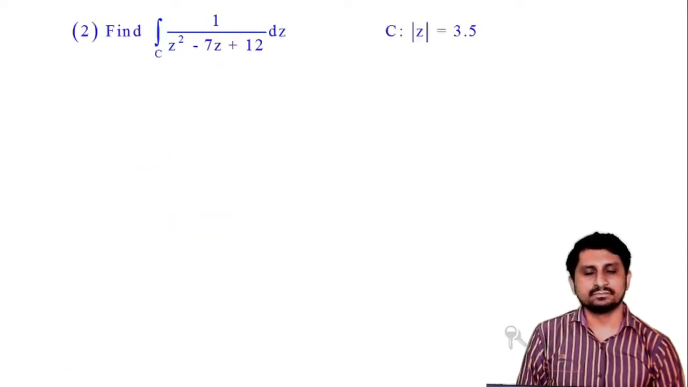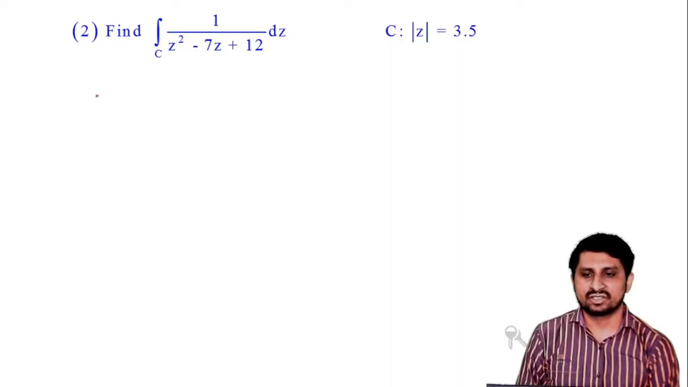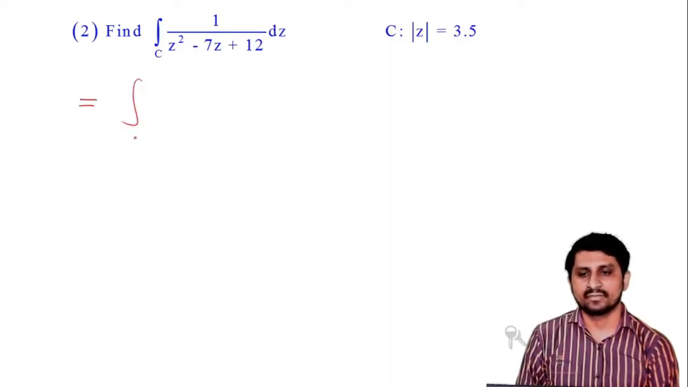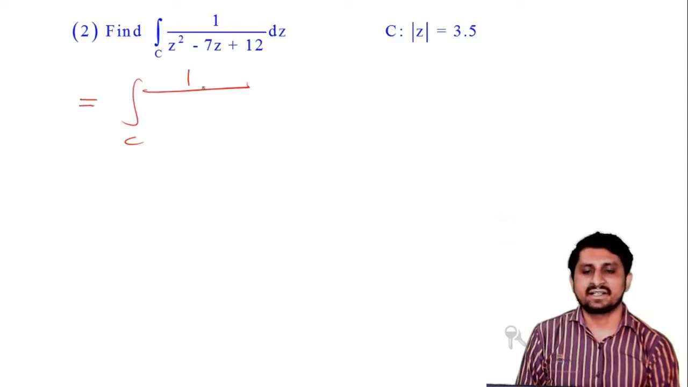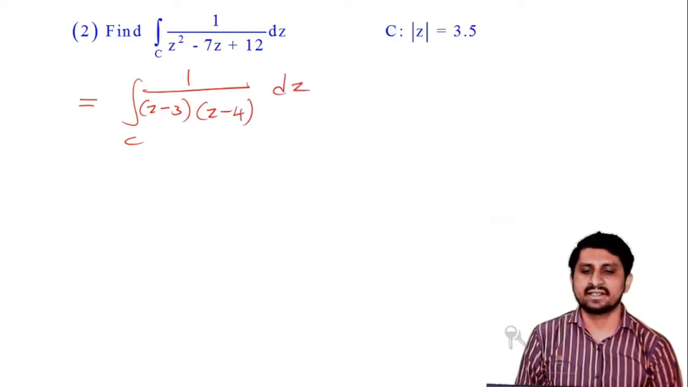Let's see what is our next example. Now this is something interesting. Integration 1 upon z square minus 7z plus 12. First of all, you can easily factorize this quadratic, z square minus 7z plus 12, which can be written as z minus 3 into z minus 4.